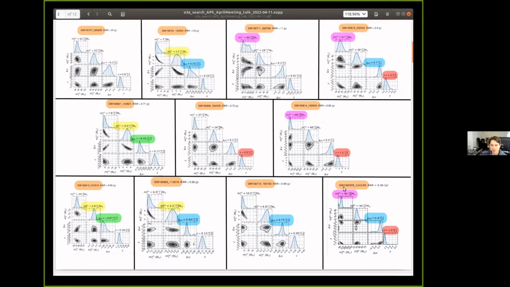So now let's take a closer look at those new events, along with an 11th event, which had previously been detected in the GWTC2, but was reduced to a marginal candidate in the updated analysis. So we're bringing this one back into the catalog along with these 10 new events, where we see some interesting astrophysical scenarios.